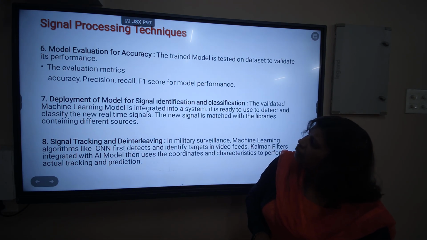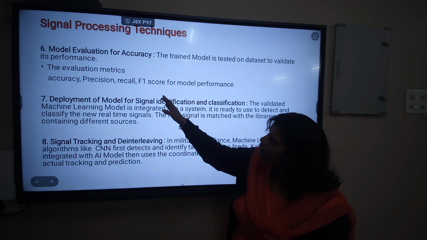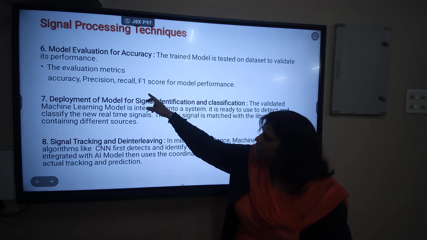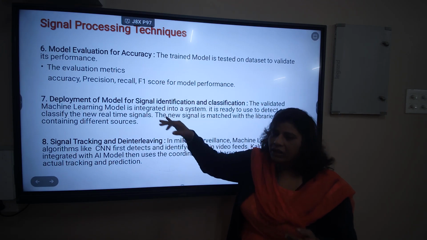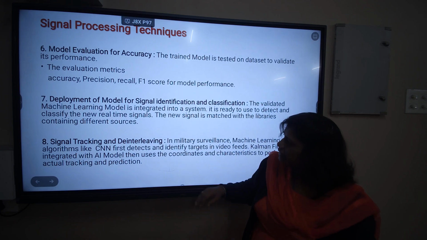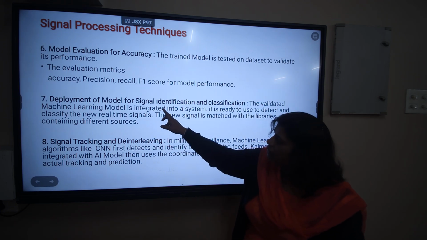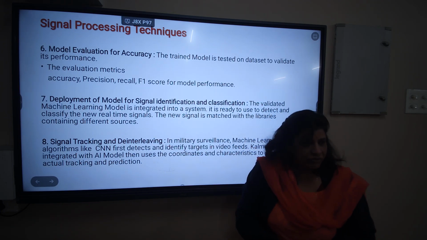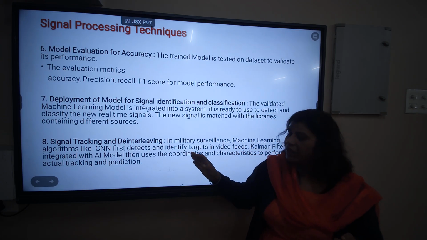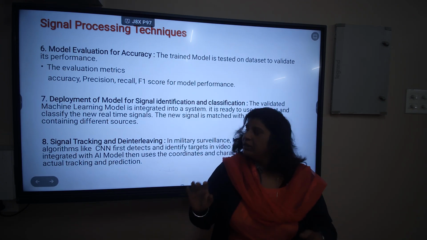So later, after the model evaluation for accuracy, these performance metrics, accuracy, precision, are calculated. The confusion matrix is calculated to further classify the signal. The models are later deployed for signal identification, and the tracking and de-interleaving. De-interleaving is again bifurcating the signal.